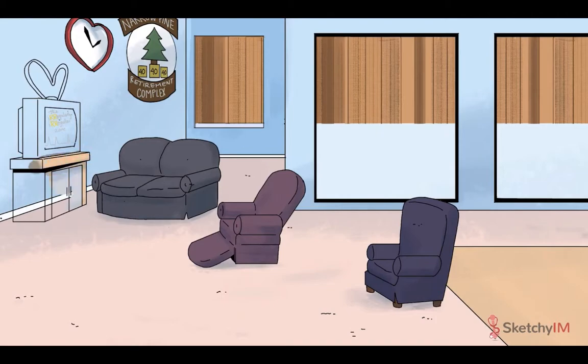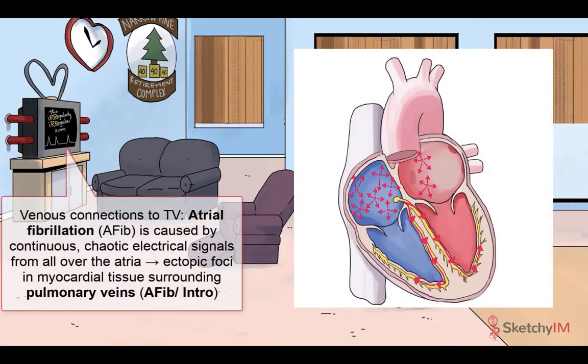Meanwhile, back at the Old Folks Home, we're going to start with atrial fibrillation. AFib is a condition in which the coordinated, regular electrical signals of the SA node is lost, and the atria begin to fibrillate or send continuous, chaotic electrical signals from all over. AFib is most commonly caused by ectopic foci located in the myocardial tissue surrounding the pulmonary veins.